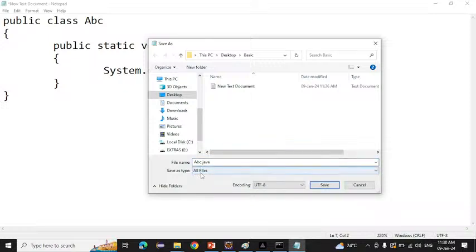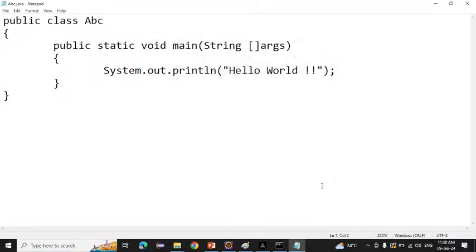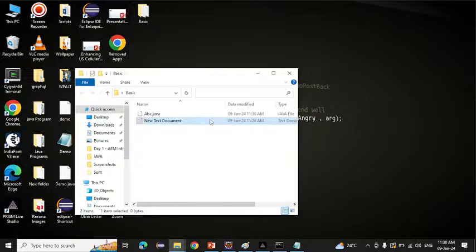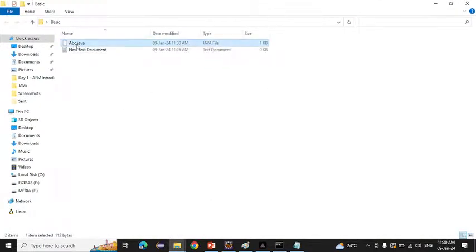Don't forget to do this. Okay. After that, save this thing. Now our file is saved. See here, our file is saved into the basic folder, and the file abc.java is created.